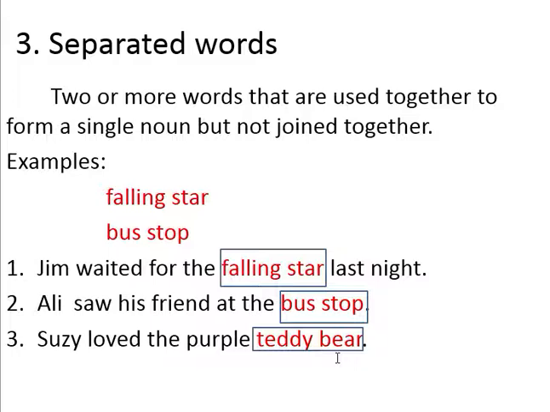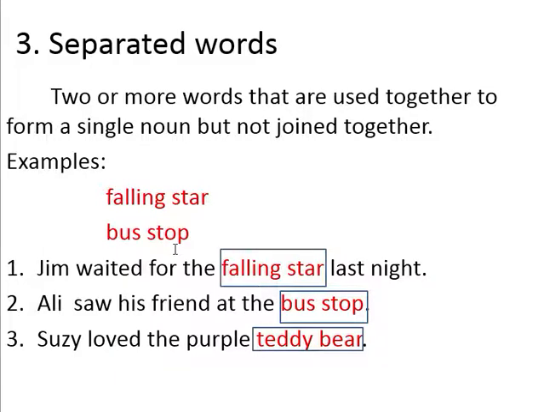The third one is separated words. Two or more words that are used together to form a single noun but not joined together. For example, falling star and bus stop. There is a space between the two words. Can you see falling star and bus stop? There is a space between them.